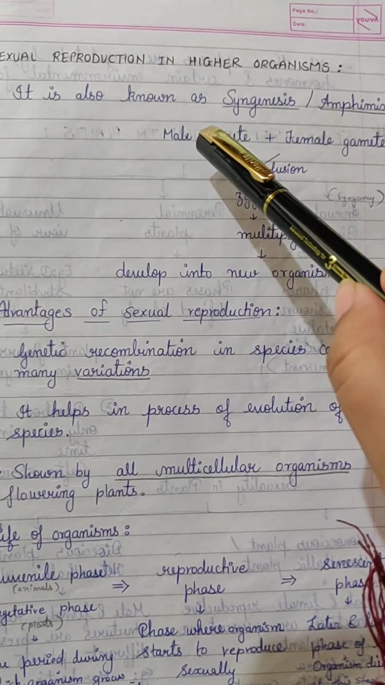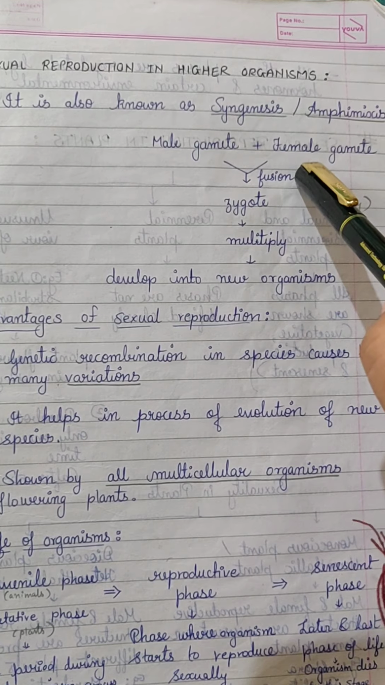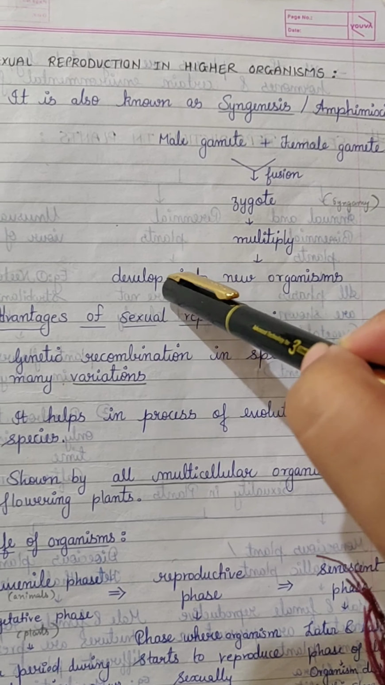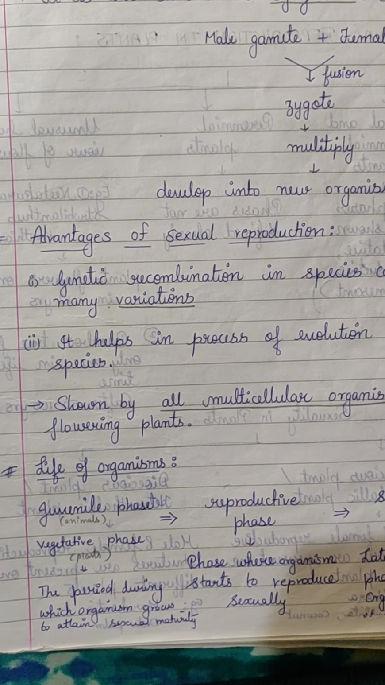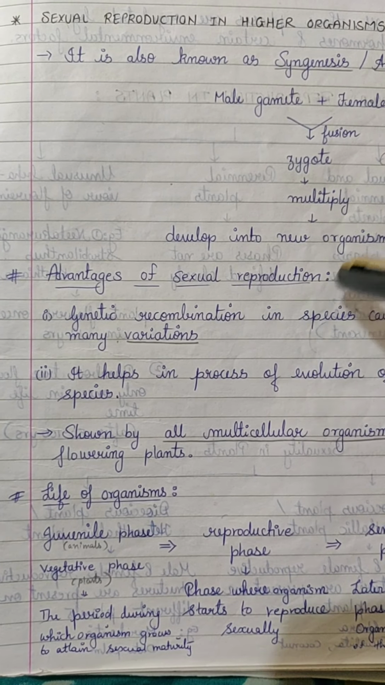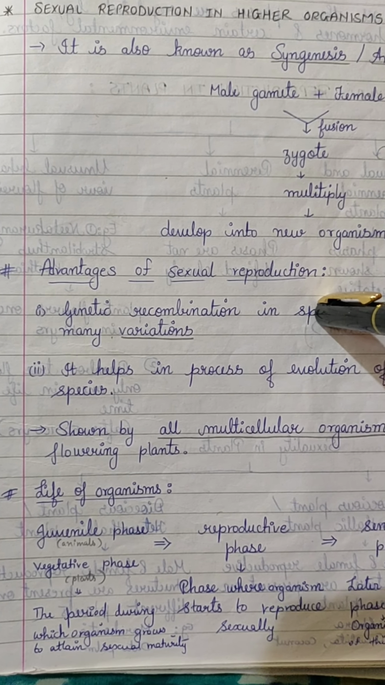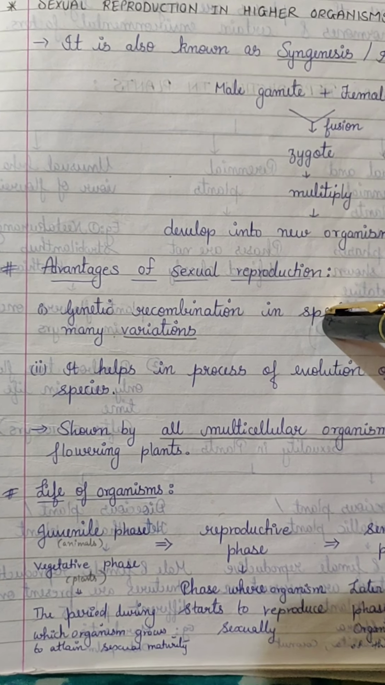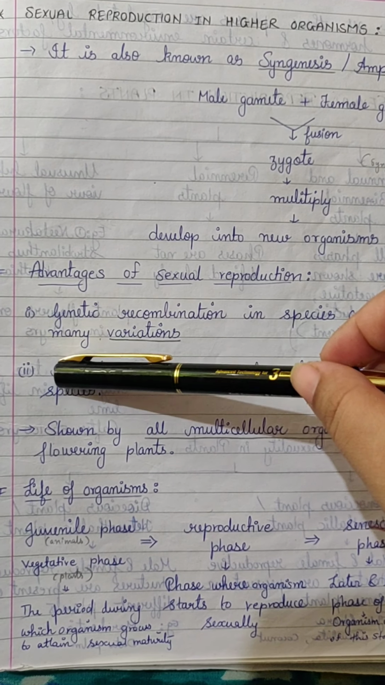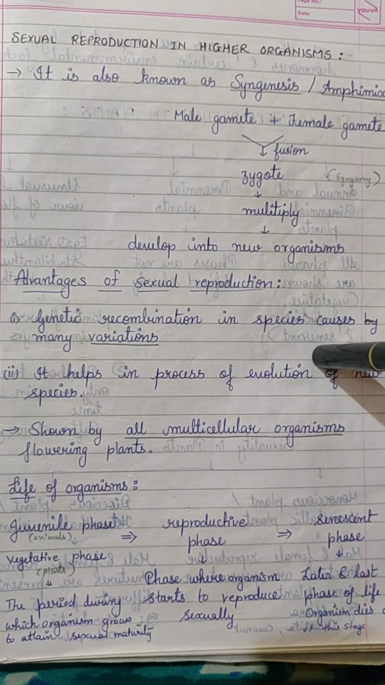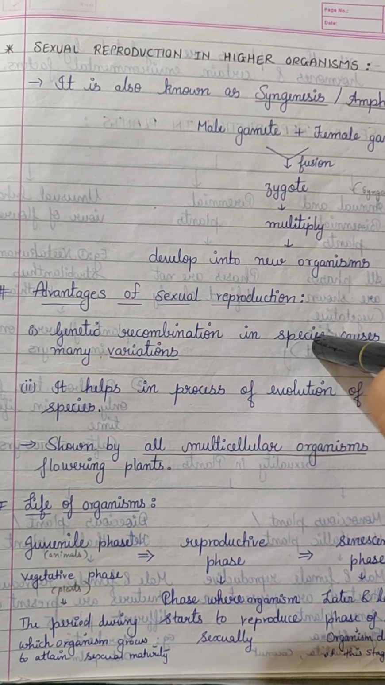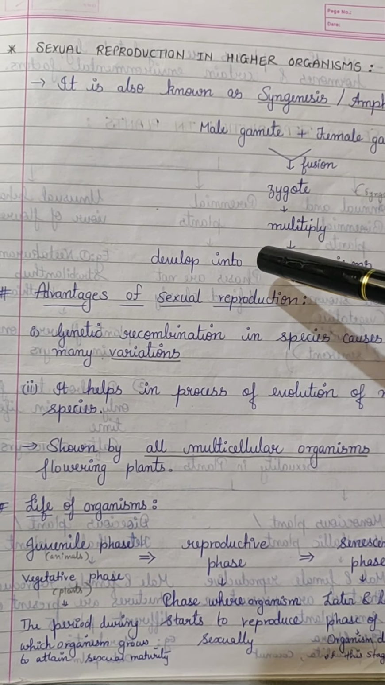So there is a fusion of male gamete and female gamete. On fusion they will form a zygote. The zygote will multiply and develop into new organisms. Let's study the advantages of sexual reproduction. As compared to asexual reproduction, sexual reproduction has advantages. Which are they? In sexual reproduction, there is involvement of genetic recombination, which causes many variations. Means species are produced by genetic recombinations.